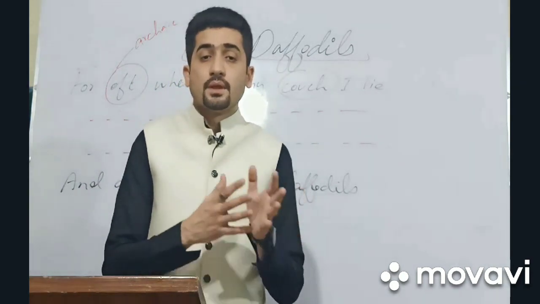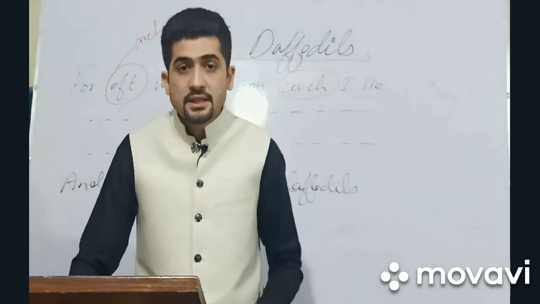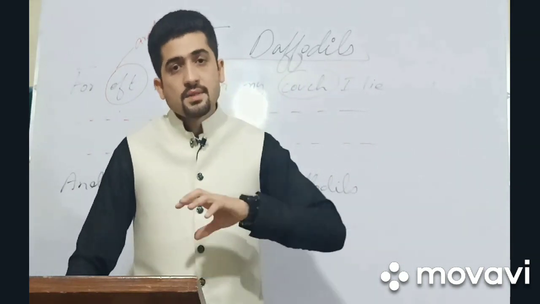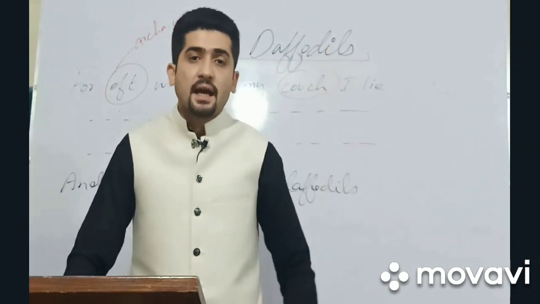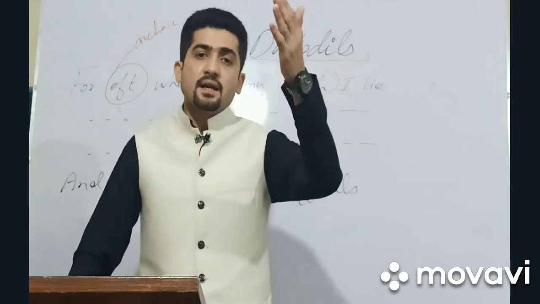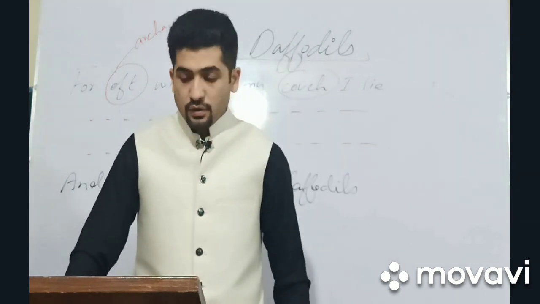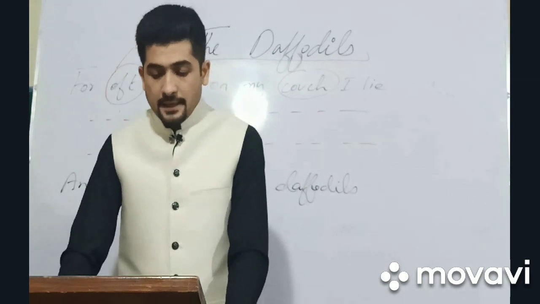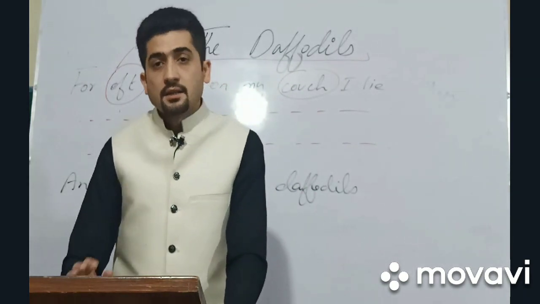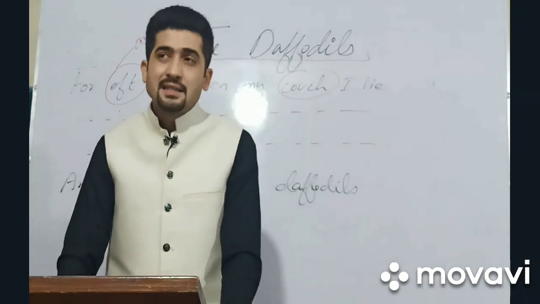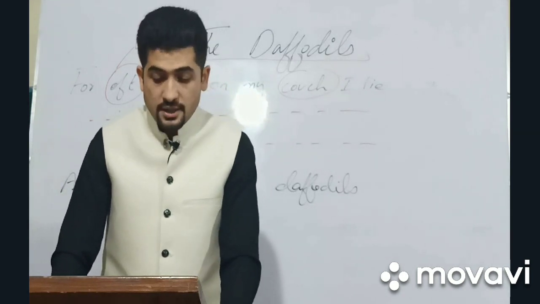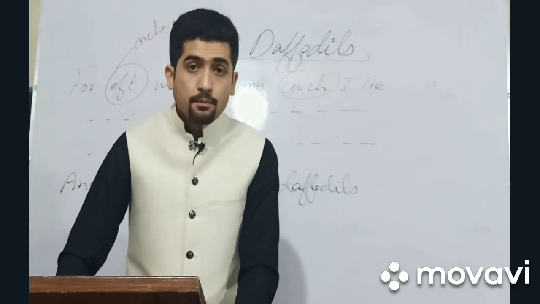And in the second stanza, he describes the quality of the daffodils. He compares the daffodils to the stars. The stars are continuously shining in the galaxy, in the Milky Way. Same is the case with the daffodils. They were shining, and the daffodils were growing in a never-ending line. Here he exaggerates the number of daffodils. Then in the third stanza we see that he talks about himself, that he looked here and there, but he didn't think about anything except the daffodils, and he enjoys the joke and company of the daffodils.